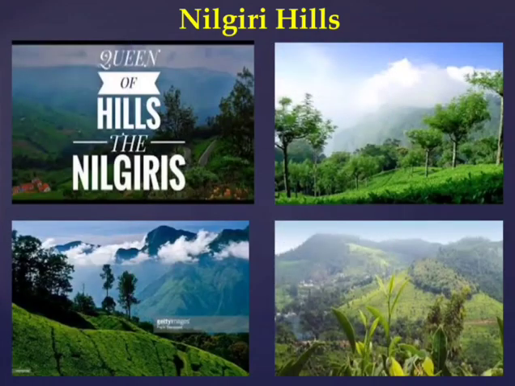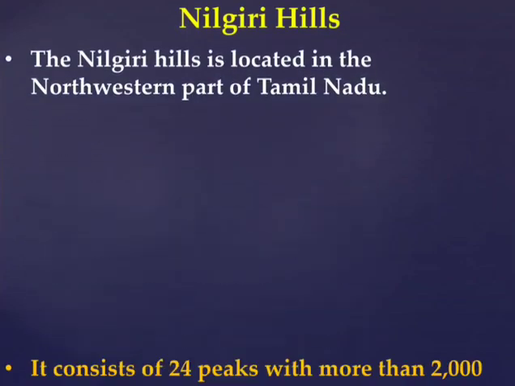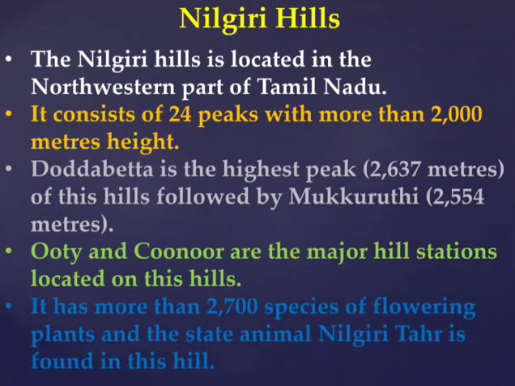First we are going to see the Nilgiri Hills. The Nilgiri Hills are located in the northwestern part of Tamil Nadu. Nilgiri Hills consist of 24 peaks with more than 2000 meters height. The highest peak of the Nilgiri Hills is Doddabetta. The height of Doddabetta is 2637 meters, followed by Mukurthi Hill at 2554 meters.